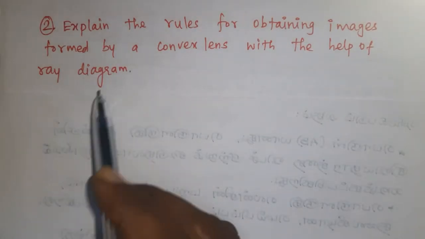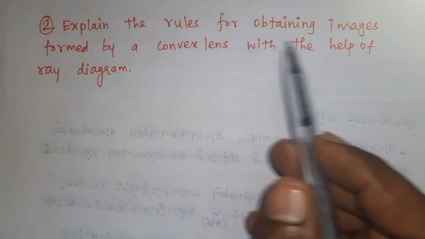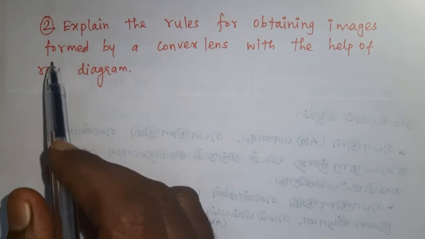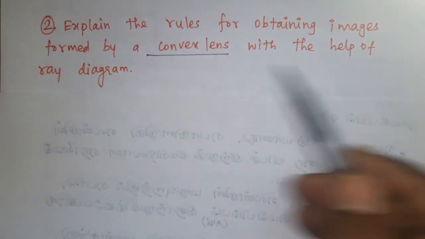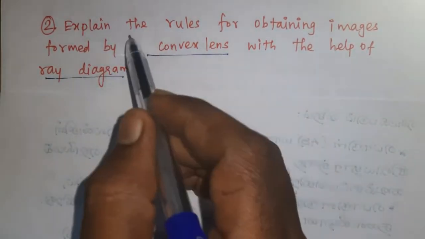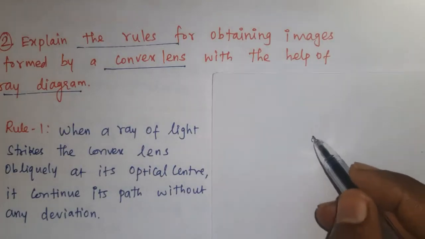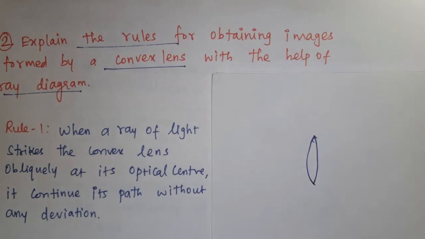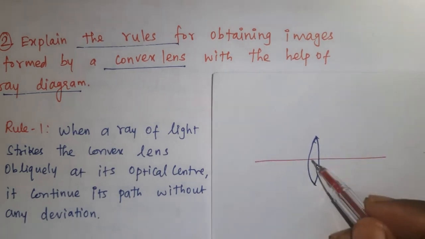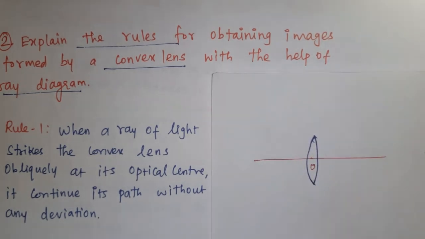Question number 2. Explain the rules for obtaining images formed by a convex lens with the help of ray diagram. So we are going to discuss the rules. Rule 1. This is a convex lens. This is the principal axis which is passing through the optic center.